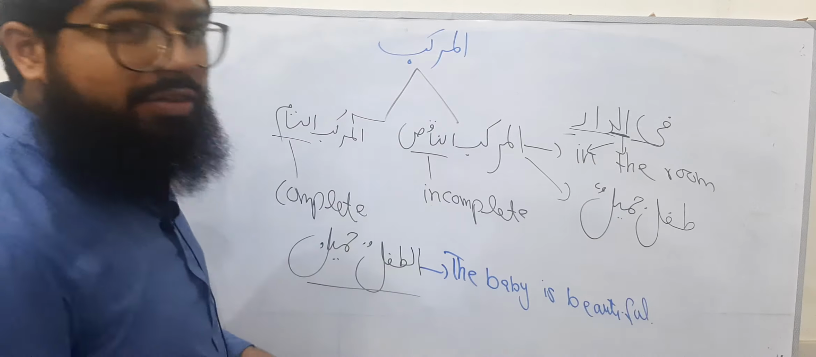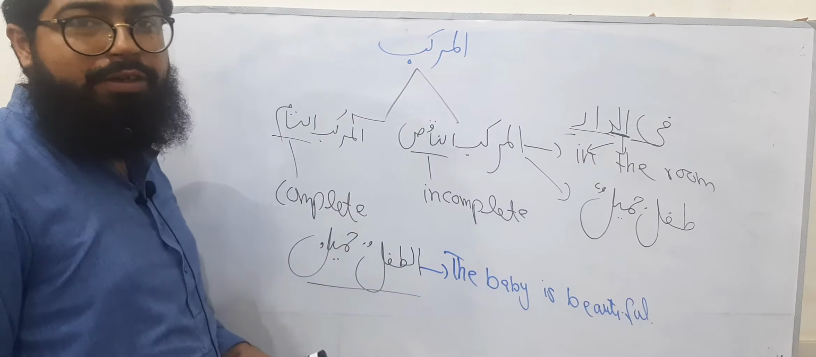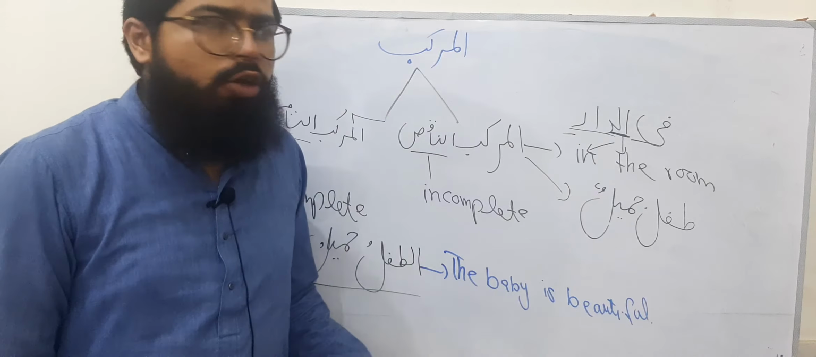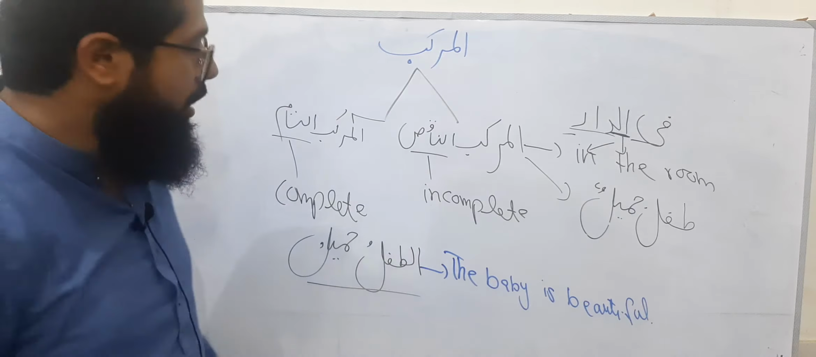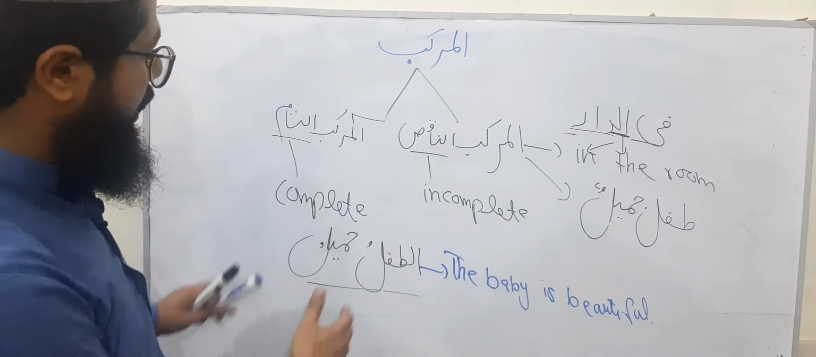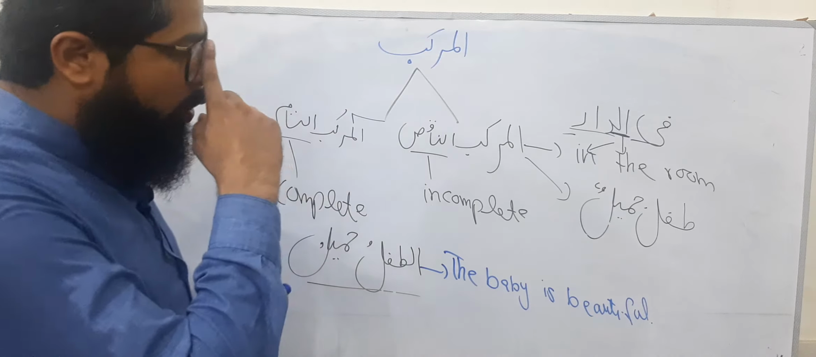Okay. So there is a huge difference between this compound and this compound. This is tiflun jamilun. This is at-tiflu. This is tiflun without alif lam. It is with alif lam. At-tiflu jamilun means the baby is beautiful, and tiflun jamilun means beautiful baby. So beautiful baby is an incomplete compound, whereas the other is a complete compound. So it is what we call al-murakkabut tam.